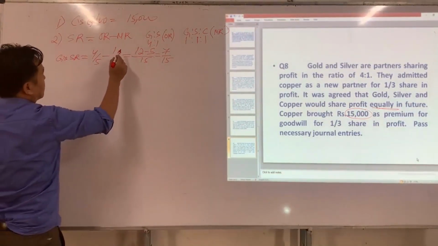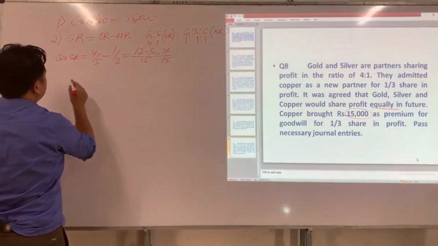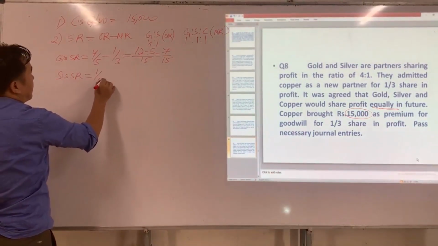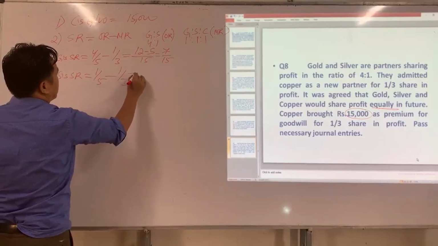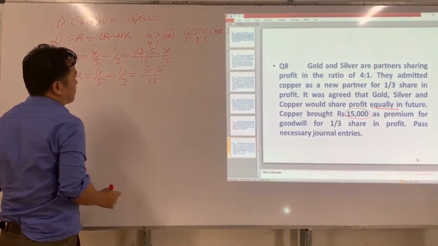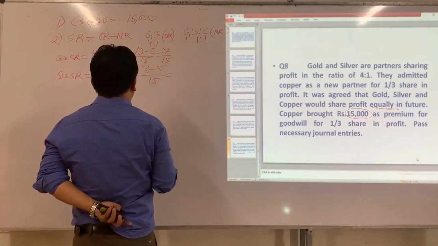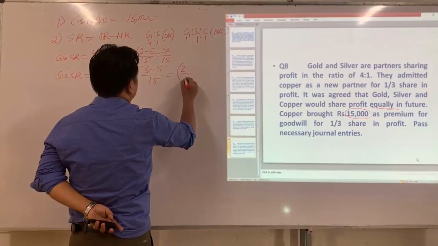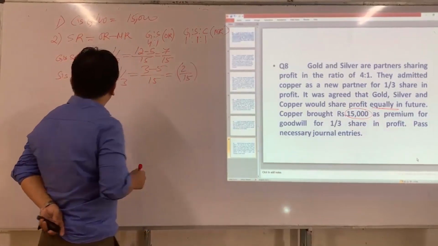And next, we'll find S's sacrificing ratio. S's sacrificing ratio is equal to 1/5 minus 1/3, which means 3 minus 5 by 15. Since we have got a negative rational number, we have to put it in brackets: minus 2/15.